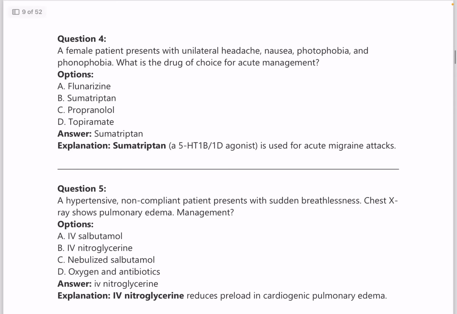Next question, a female patient presents with unilateral headache, nausea, photophobia and phonophobia. So this points towards migraine. And what is the drug of choice in migraine? Answer is sumatriptan, which is a 5-HT1B/1D agonist. This 5-HT1B/1D agonist is also something very important.